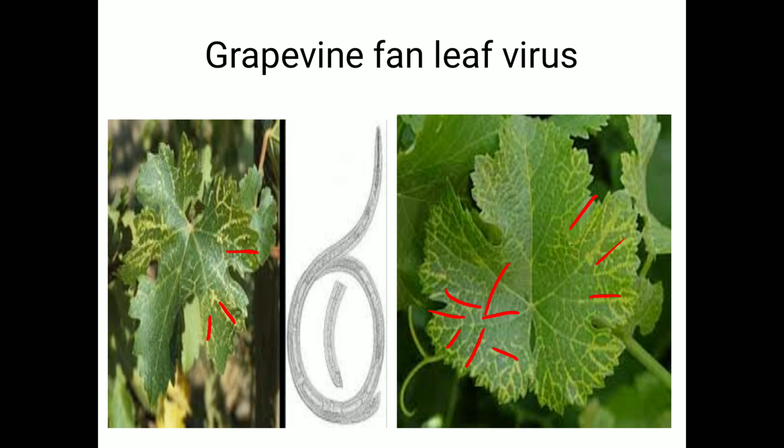The next one is regarding perpetuation. In case of perpetuation, the virus is mostly transmitted by nematodes, that is Xiphinema index nematodes. And for management strategy we have to use a suitable nematicide for the control of nematodes. So this is about the diseases of grapes.